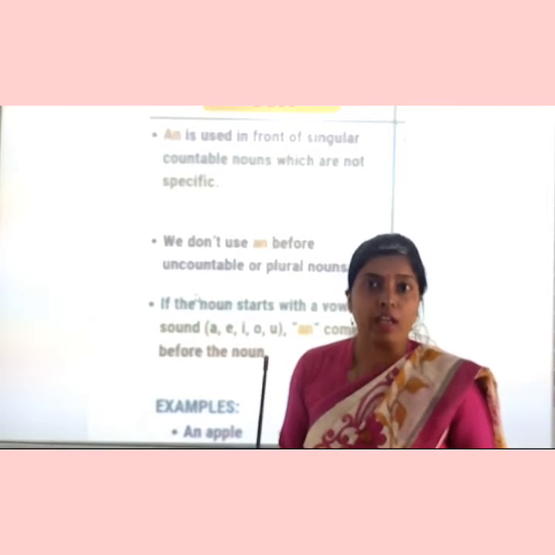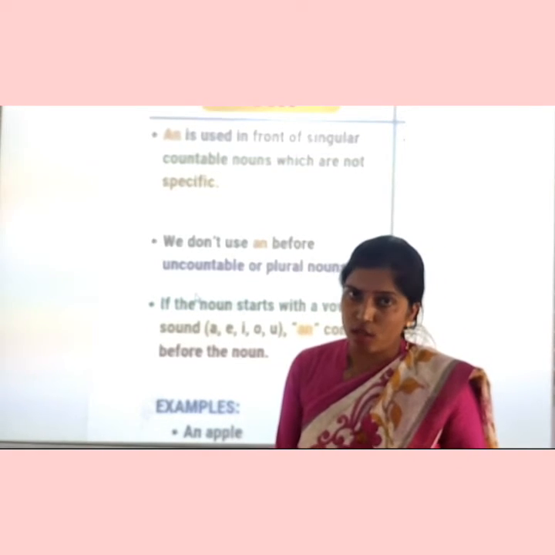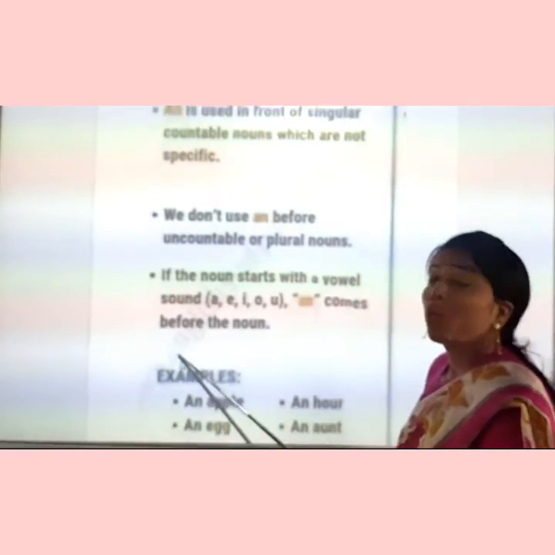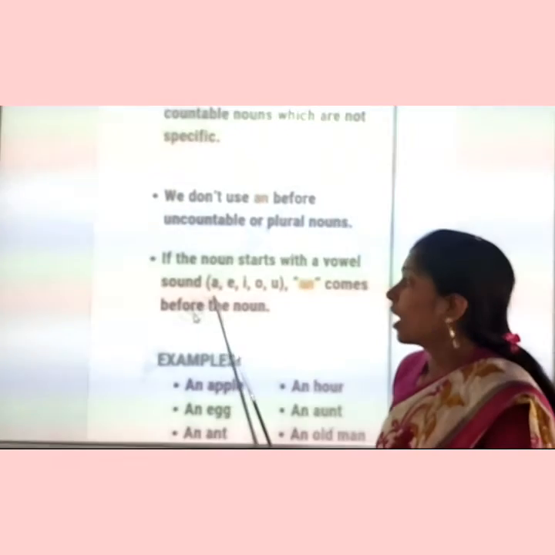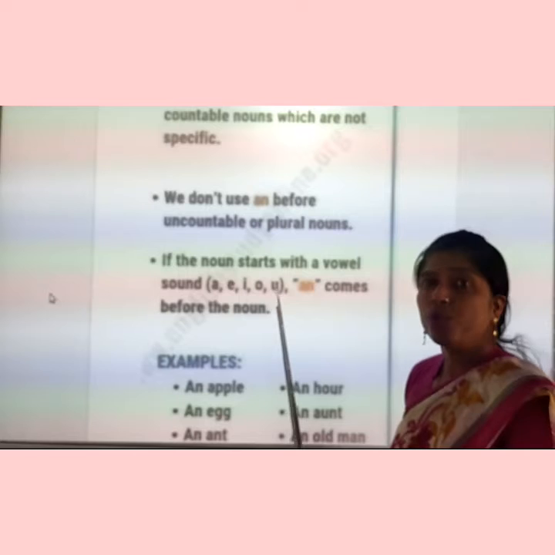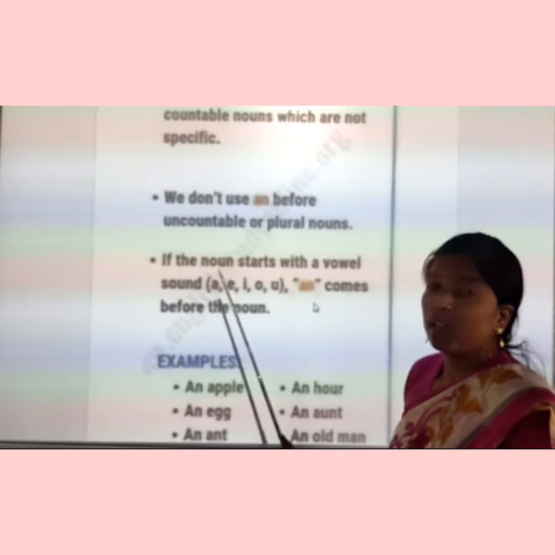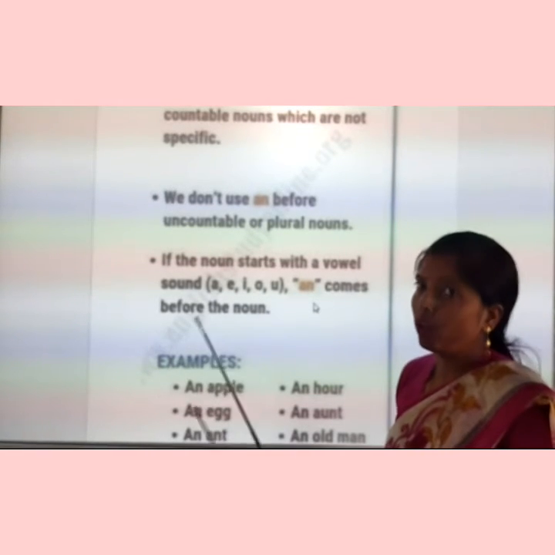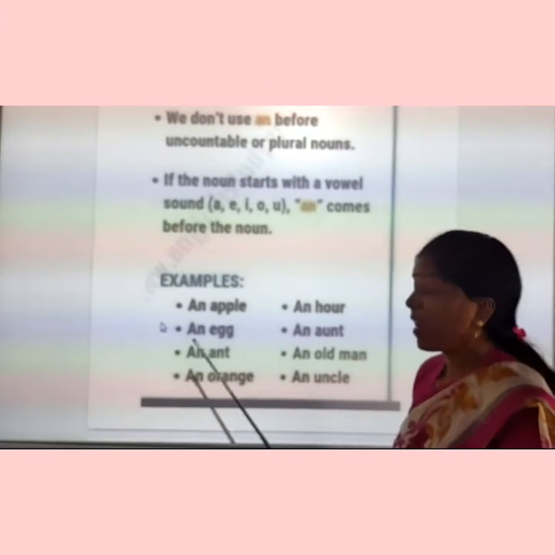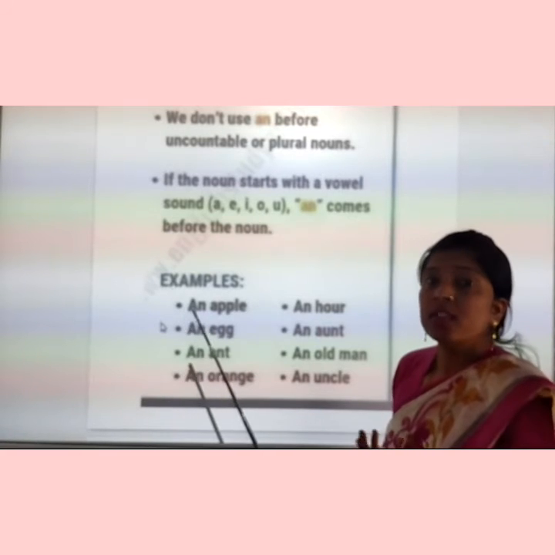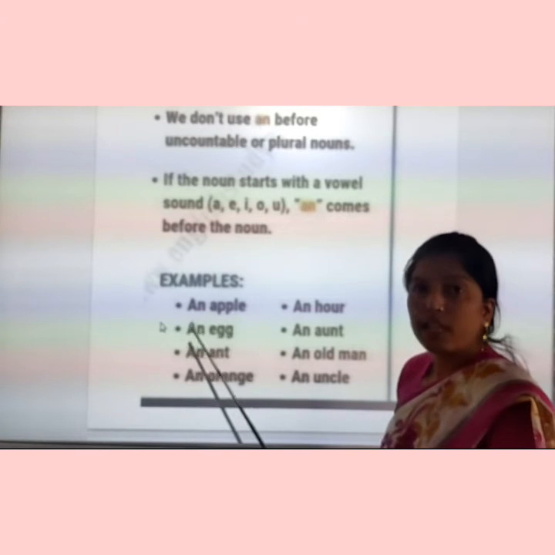So it is very clear. You have to keep in your mind that a we use with words that begin with a consonant sound and an we use with words that begin with a vowel sound. How many vowels are there? 5. A, E, I, O, U. All these 5 vowels produce vowel sounds and we use article an before them. Is it clear? Now come to the examples. An apple, an egg. See the sound, apple. Which sound is there? Apple. It is a vowel sound. So what article do we use here?